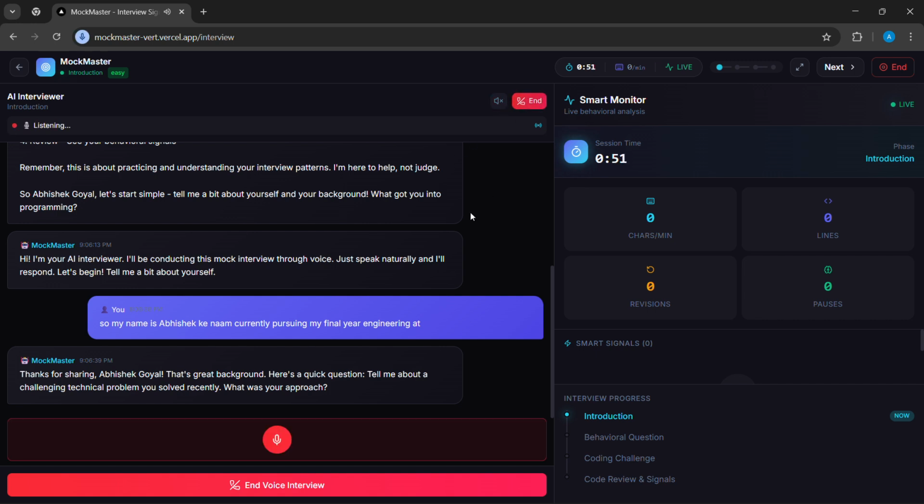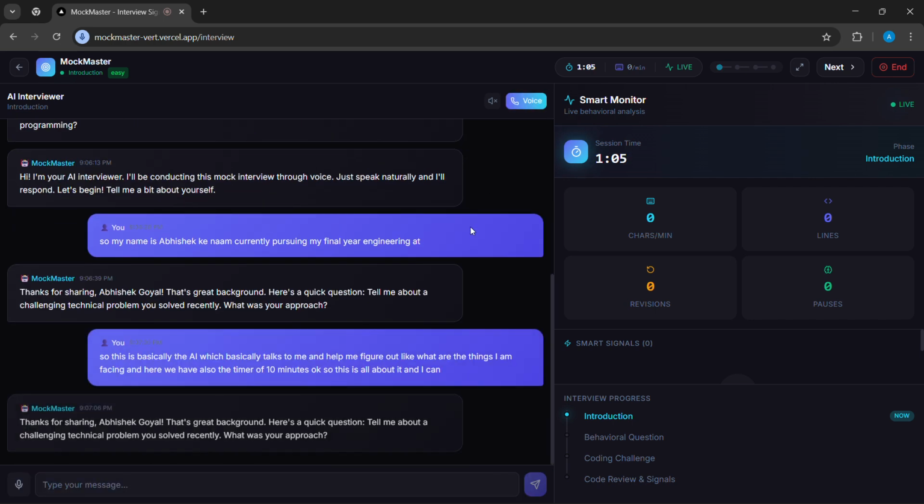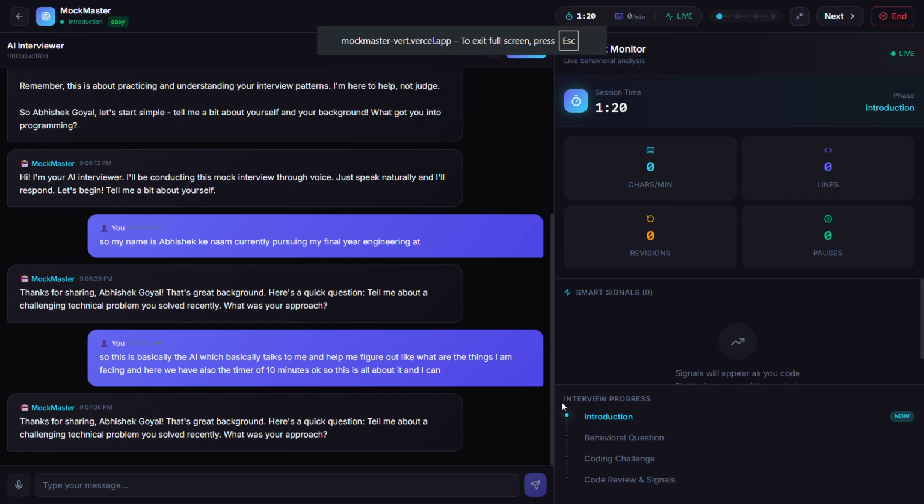So this is basically the AI which talks to me and helps me figure out what things I am facing. And here we also have the timer of 10 minutes. So this is all about it, and I can end it here. I can stop it, and then I can chat whatever I want, and I can make it full screen if the user wants.